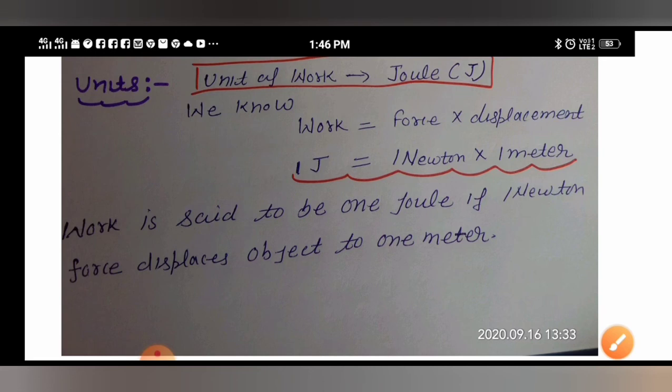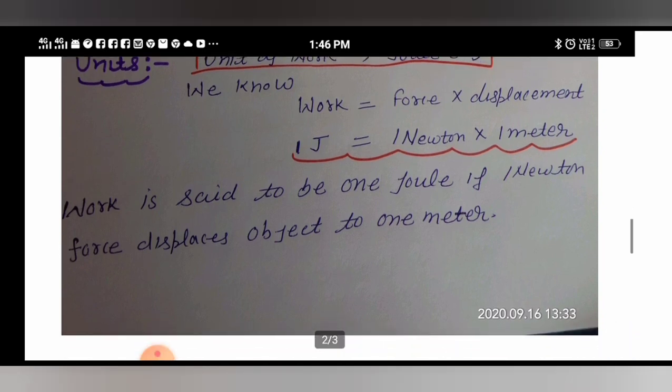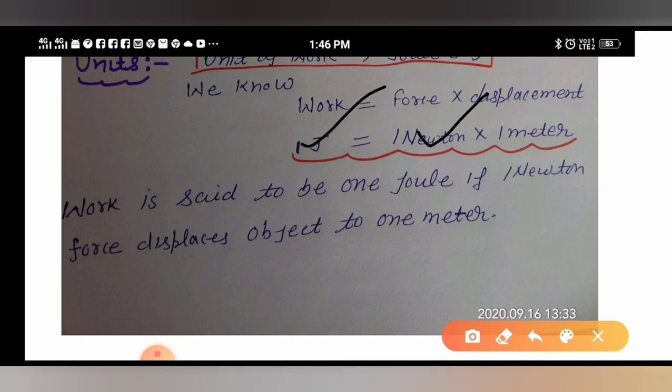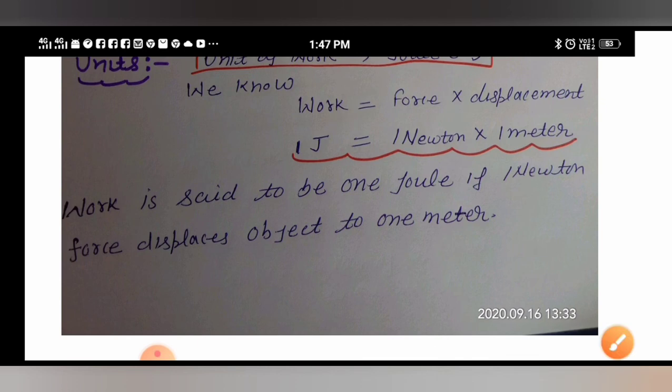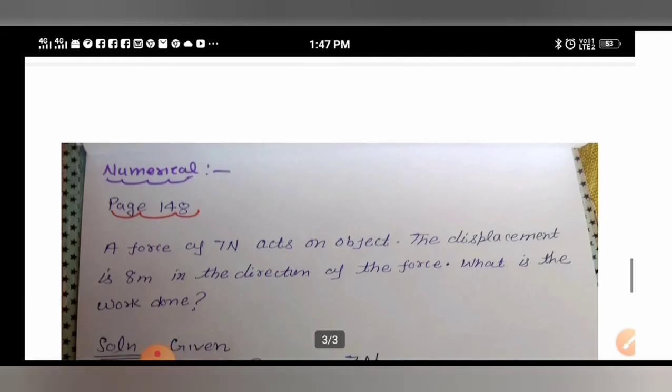Sometimes the question comes: define 1 joule. Work is said to be 1 joule if 1 Newton force applied to an object displaces the object by 1 meter. आप work को 1 joule कहेंगे if 1 न्यूटन फोर्स जो है वो ऑब्जेक्ट को 1 मीटर डिस्टेंस तक डिस्प्लेस करती है. Once again, the work is said to be 1 joule if 1 Newton force displaces the object by 1 meter.